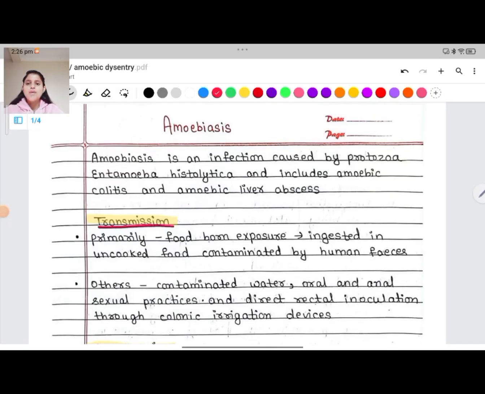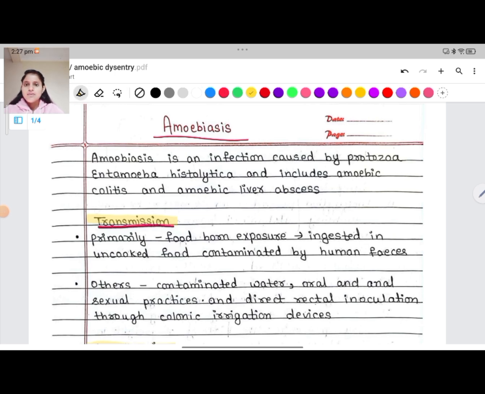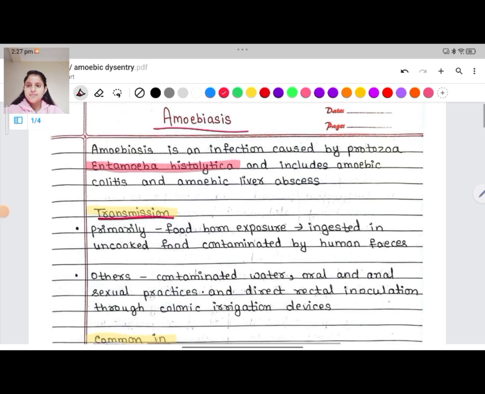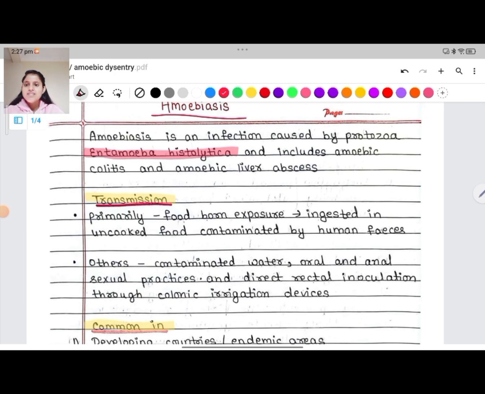Let's study about amoebiasis, which is also called amoebic dysentery. Amoebiasis is an infection which is caused by the protozoa Entamoeba histolytica and includes amoebic colitis and amoebic liver abscess. It is caused by Entamoeba histolytica.